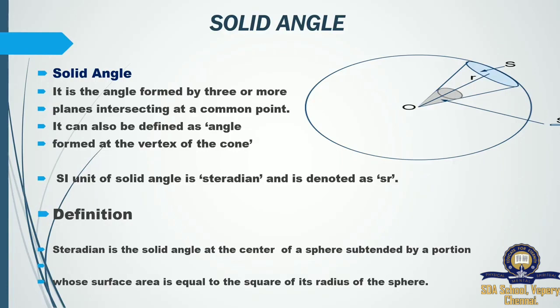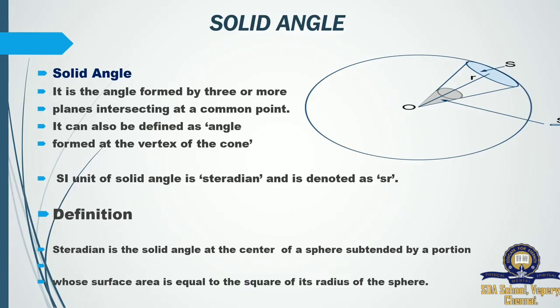Next, the definition of steradian. Steradian is the solid angle at the center of a sphere subtended by a portion. So when we fix the solid at the center of the circle, we can have these solid angles. It makes an angle between the circle as well as the object, whose surface area is equal to the square of the radius of the sphere.